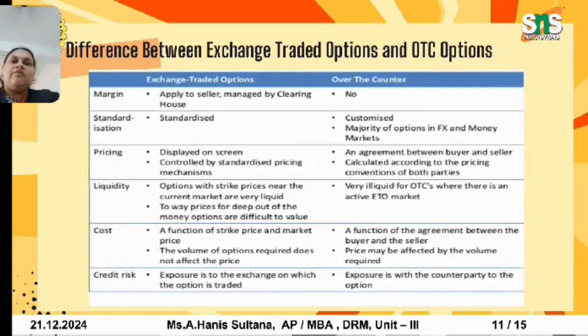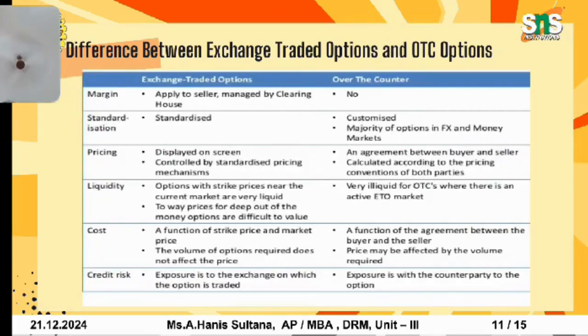Now we will discuss the difference between exchange traded options and OTC options. The first one is on the basis of margin. In exchange traded options, margin is applicable to the seller and managed by the clearing houses, whereas in over the counter it is not applicable.